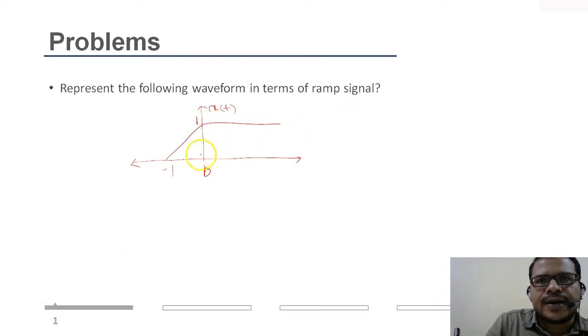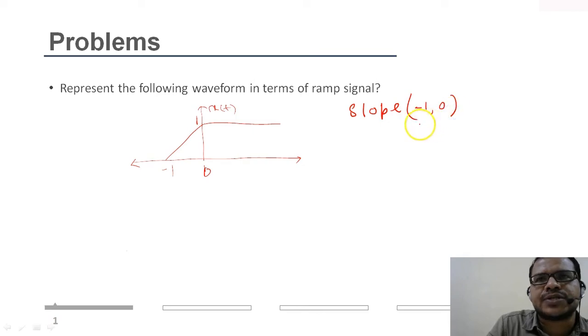First you check the instances, then you calculate the slope between these time limits. So the slope between minus 1 to 0 on the time axis will be 1. So the signal I can represent as t starting from instance minus 1, the slope is 1.